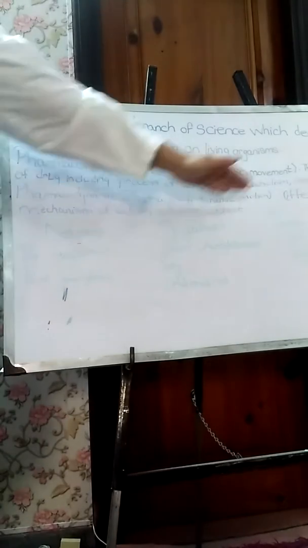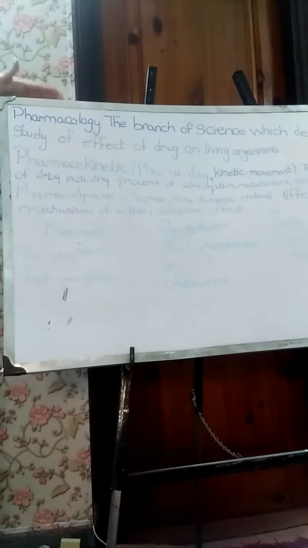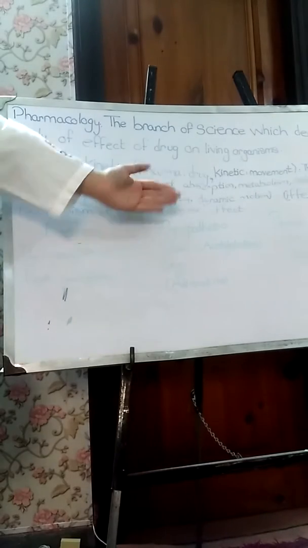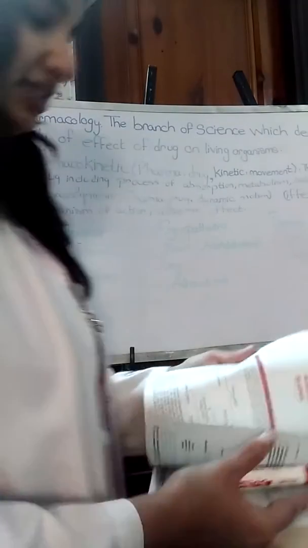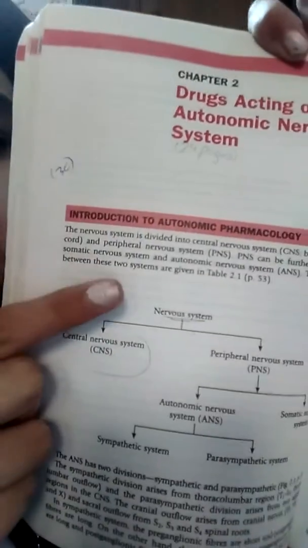Now, coming to our main topic, that is your chapter, the effect of these drugs on the autonomic nervous system. Before coming here, let's have a review of your previous classes, which you studied in first year and second year. This flow chart. First of all, as you can see, you have the nervous system.